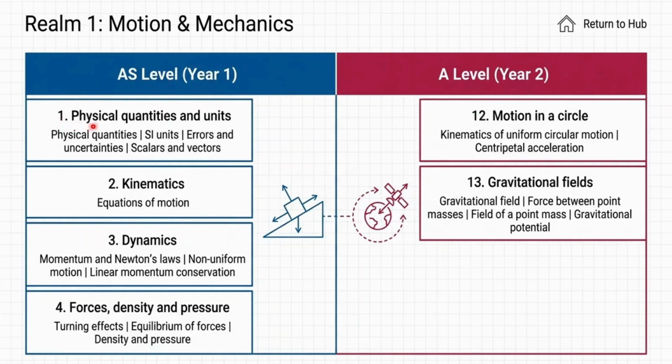In this topic, we discuss how many types of physical quantities there are and what they are. What is the SI unit of these quantities and other units as well. And then we find errors and uncertainties.